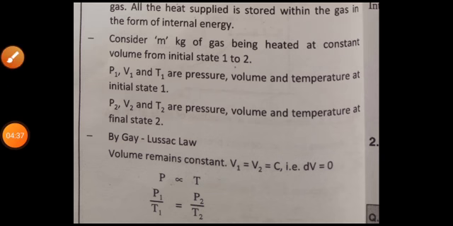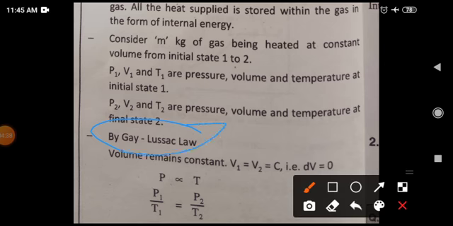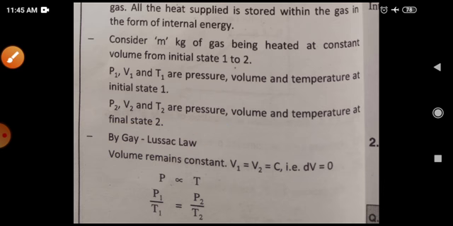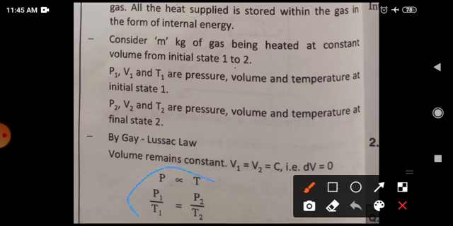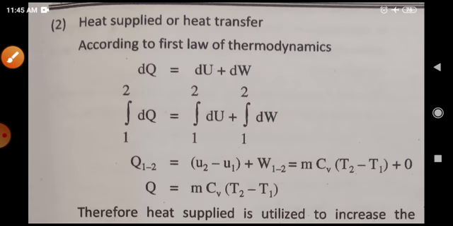At constant volume, the pressure is directly proportional to temperature. Applying this law to two different states, we get P1 upon T1 equals P2 upon T2.